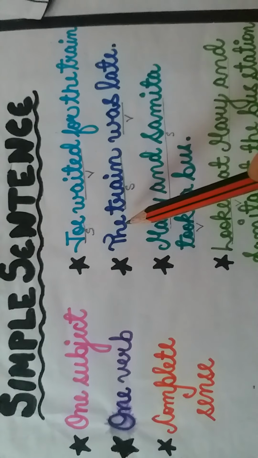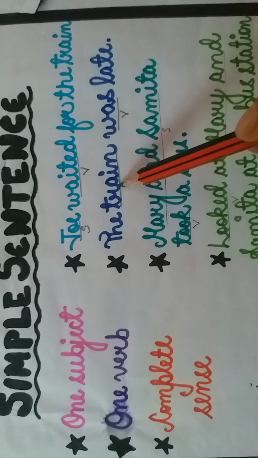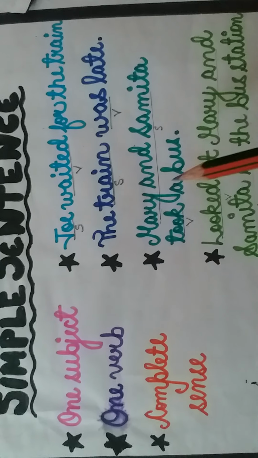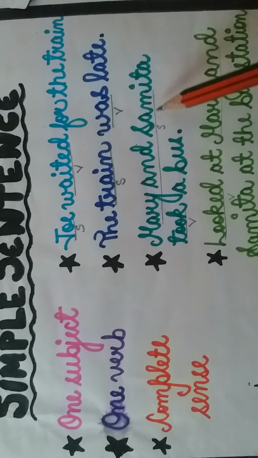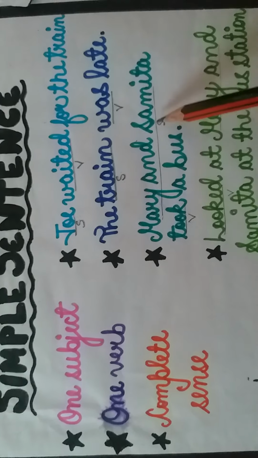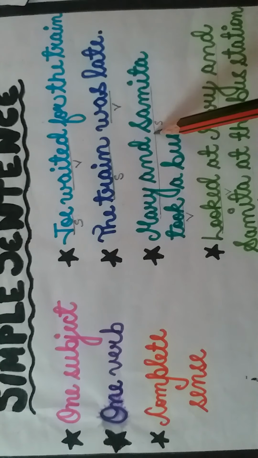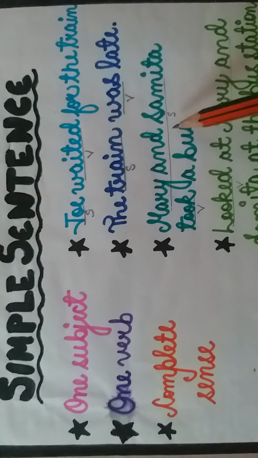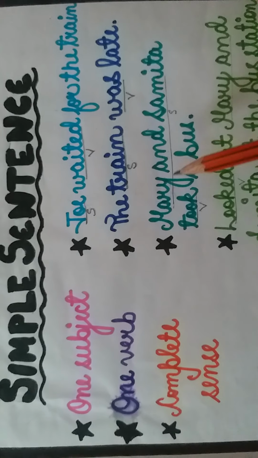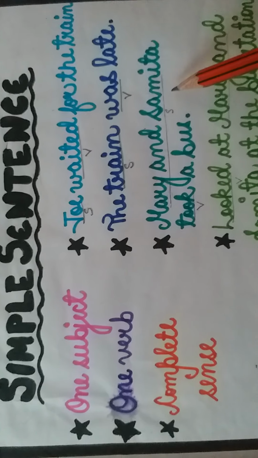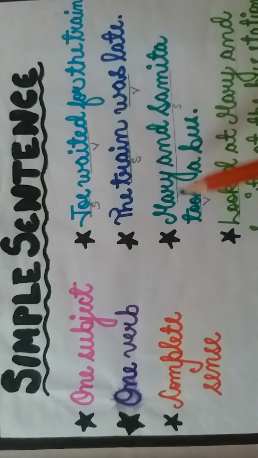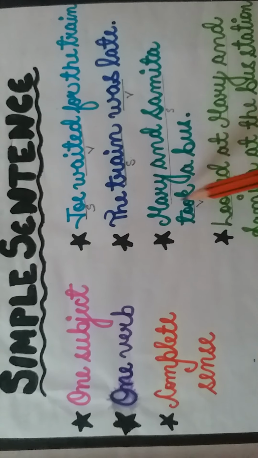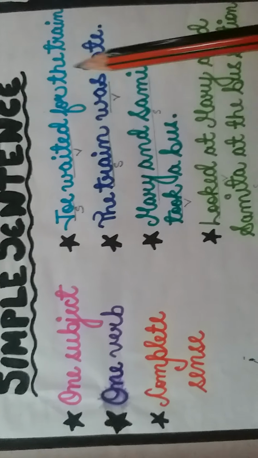Next type. The train was late. One subject, one verb. Simple sentence. Then Mary and Samita, another type of sentence. Here there are two names. We don't consider it as two subjects. Here these are not the parts of sentence, they are only names. If more than one name appear in the sentence, they are considered as only one subject. Right? So one subject, one verb, again it's a simple sentence.